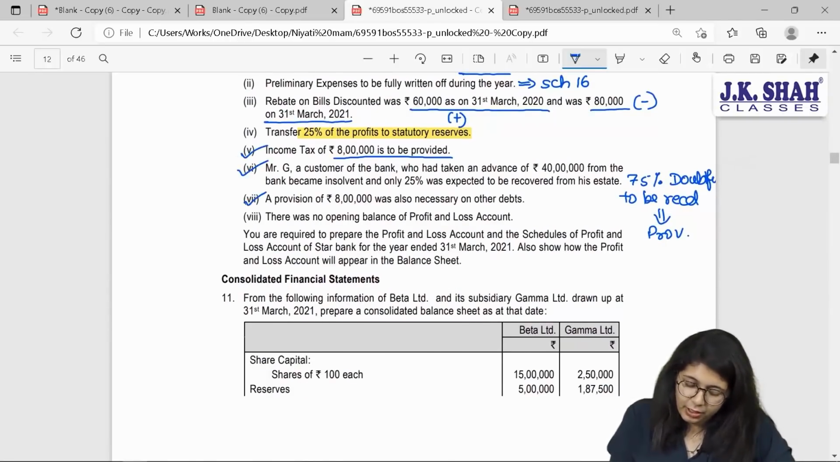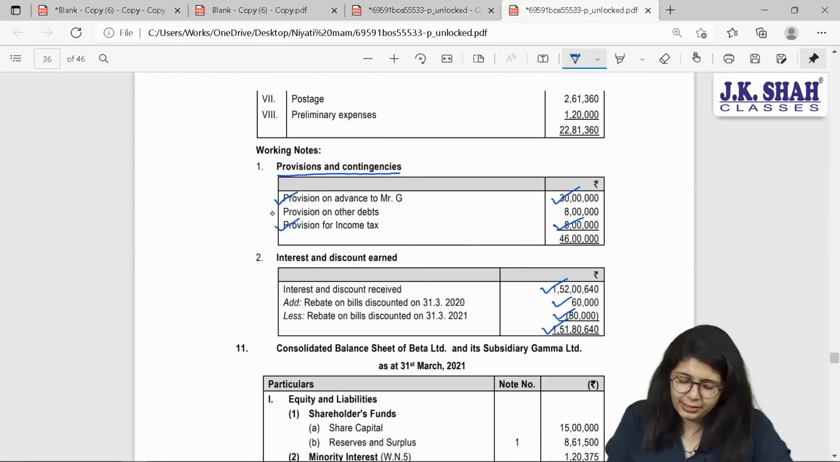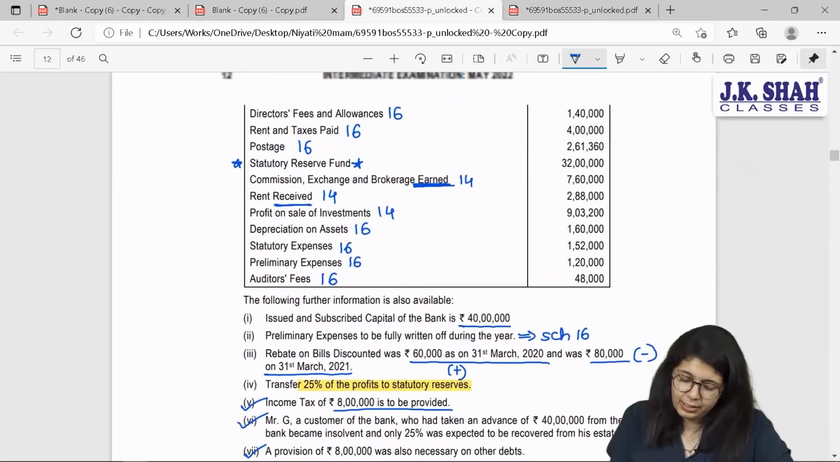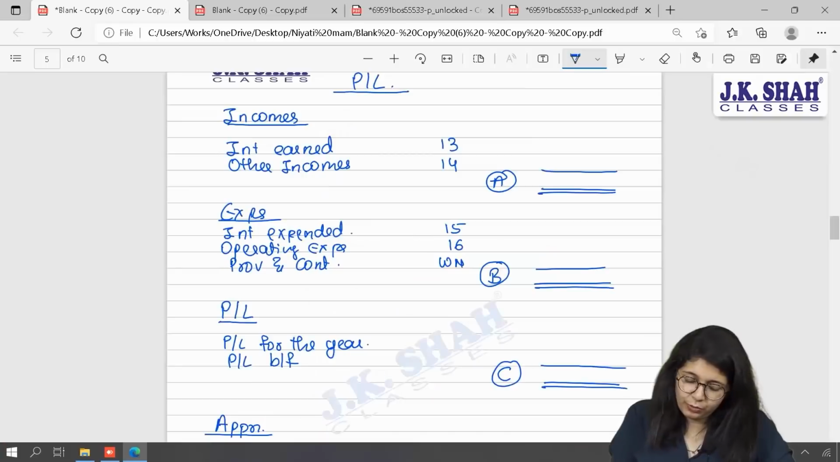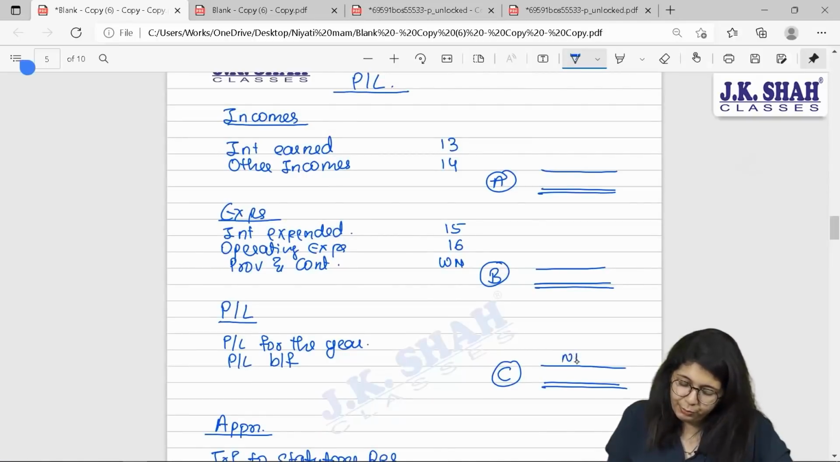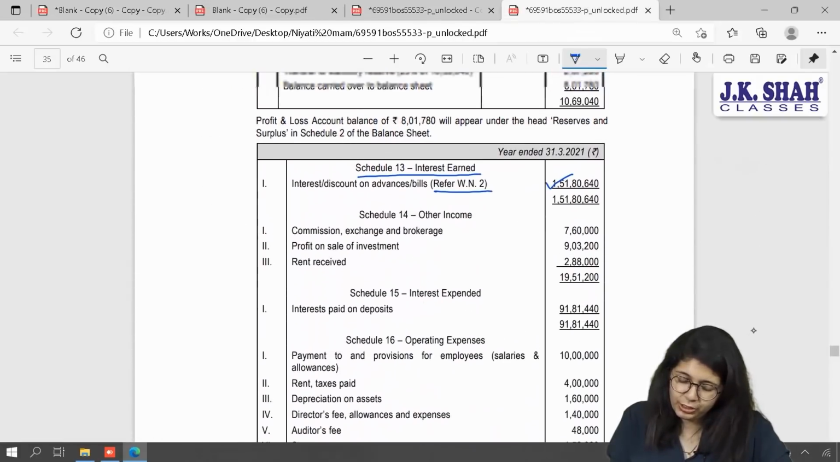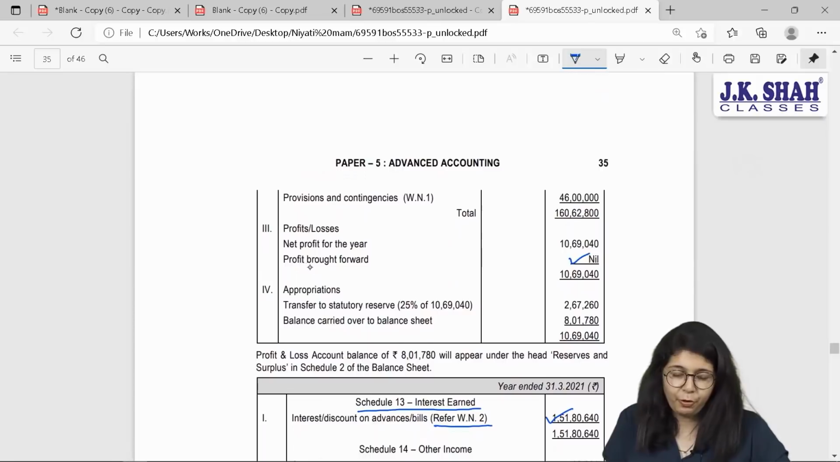A provision of 8 lakhs was considered necessary on other debt. This is your normal RDD on other debts. 8 lakh rupees, I am going to create provision of this amount. Next. There was no opening balance in P&L account. So beta over here, P&L brought forward will be nil in our case. Yes, have they shown it as nil over here? Please check. Yes, this has been shown as nil. Profit brought forward, it has been shown as nil.